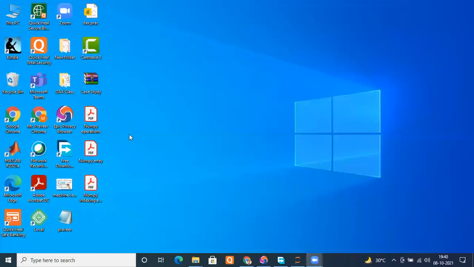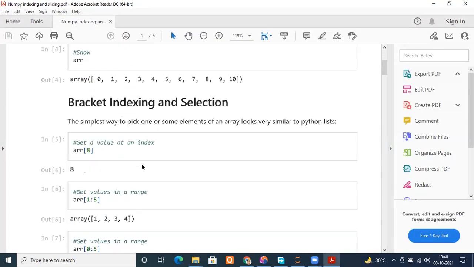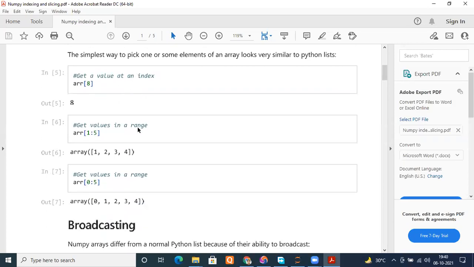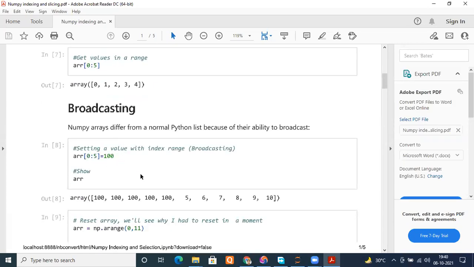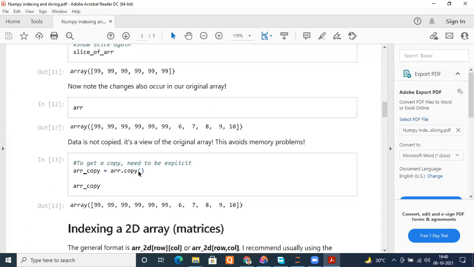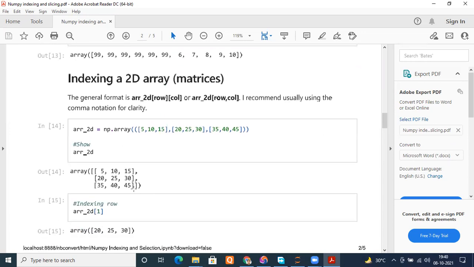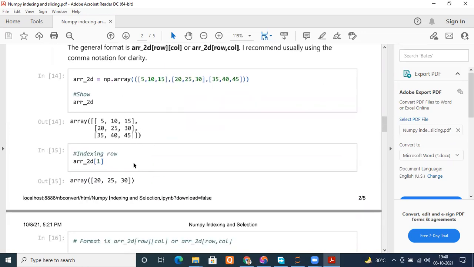Second, I also created this. I thought it would be completed by today itself, but unfortunately we couldn't. This is also created today itself: NumPy indexing and selection. Same thing. This thing we have done. Broadcasting, I just told you. Same thing, we are remaining here actually. This thing is not yet completed. Indexing we have done, this portion we have done. 2D array, how to access that?